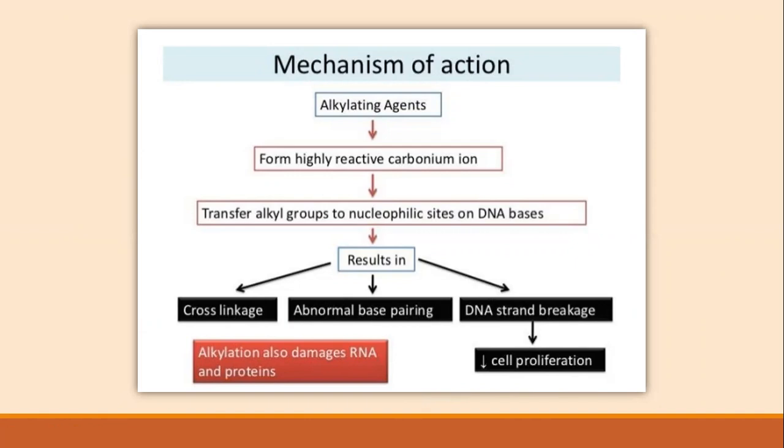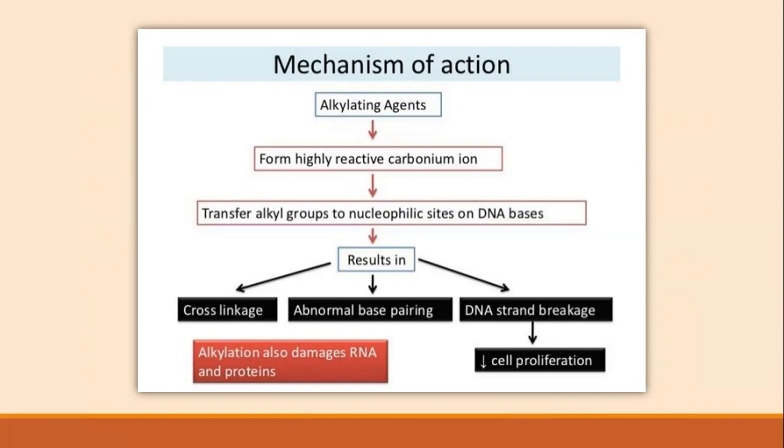So once again, I will repeat what the alkylating agent will do. They form a reactive carbonium ion. This carbonium ion interacts with the DNA base and transfers an alkyl group onto the DNA base. This transfer results in cross-linking, abnormal base pairing, and breakage of the DNA strand.